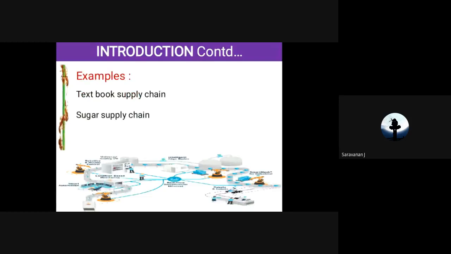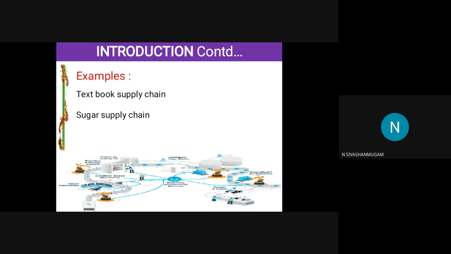classes. And in the second class, we discussed the example of a textbook.